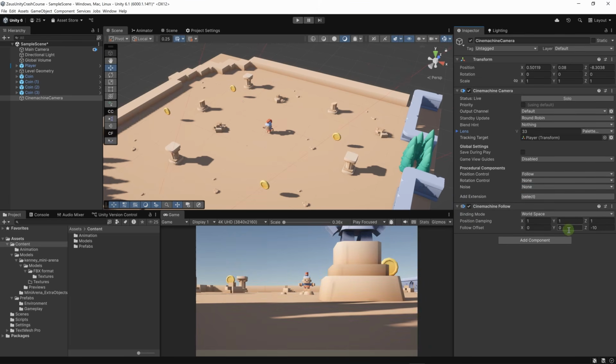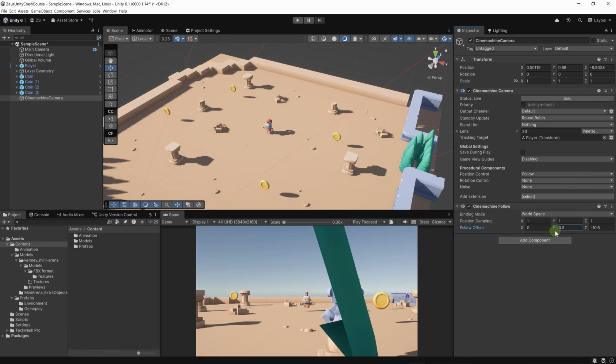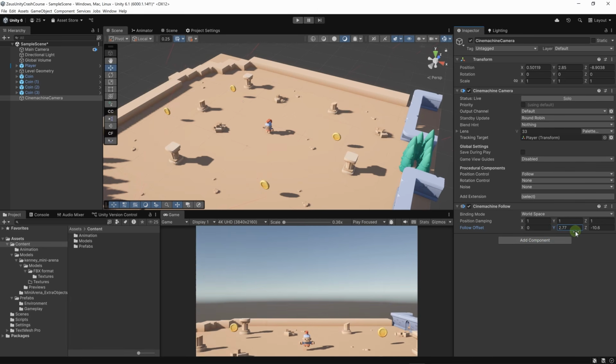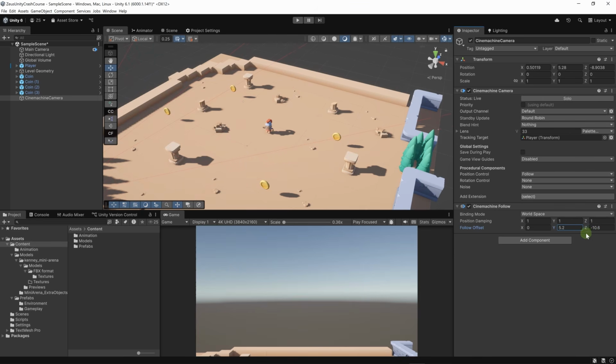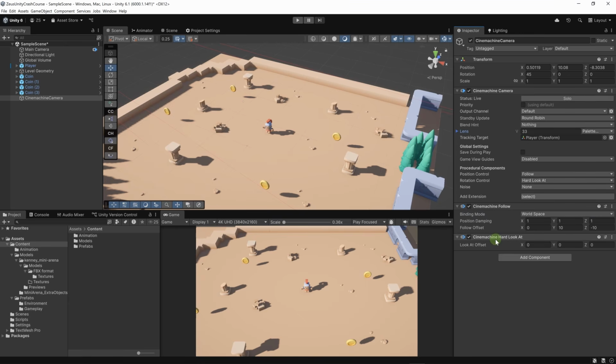We can choose a follow offset. We can preview it in the game view. Let's set the follow offset to something that would put the camera in the top-down view. Let's set the Y to 10, for example, and Z to -10. And here we need the camera to look at the player. For this, let's add a rotation control. Let's choose hard look at. This is a simple component which makes the camera simply look at the target. You'll notice that by choosing an option here, Cinemachine has automatically added more components.